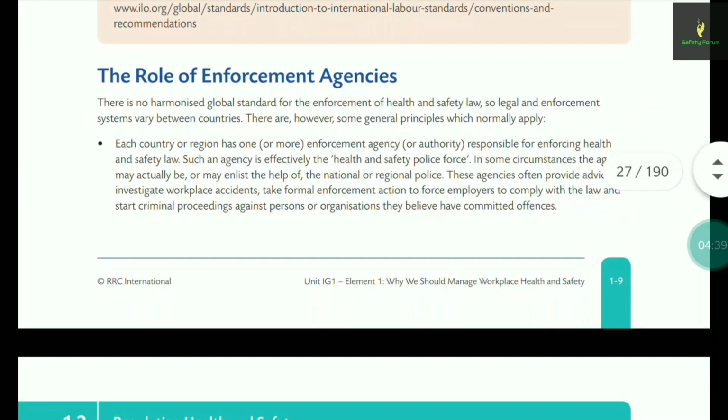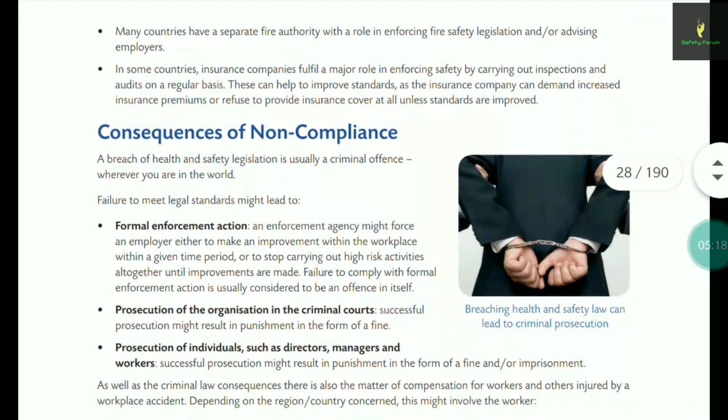It's very important: the role of enforcement agencies. Yes, definitely you can expect one question, because they can give you a scenario where some legal actions were taken against your company. Or they may give you a scenario where the enforcement agencies are involved, and they may ask you what is the role of enforcement agencies in that scenario. So you have to know what exactly the enforcement agencies do, what the different roles are. So it is important.